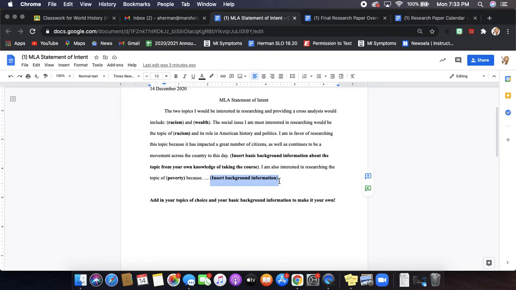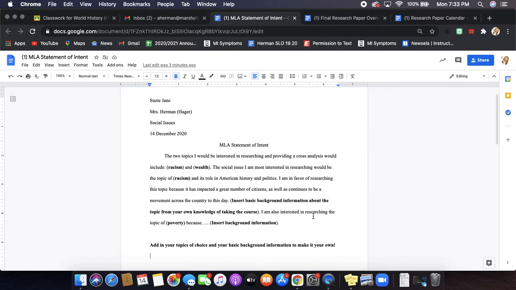Again, go back to those assessments where you've already done a lot of the background work on this MLA Statement of Intent. Okay, so again, anything you see that is bolded or in these brackets here, delete it, put in your own interests, put in your own opinions, basic background information, things like that. Add in the topics of your choice, add in your basic background information, and make it your own. So this is what you are submitting for me today.